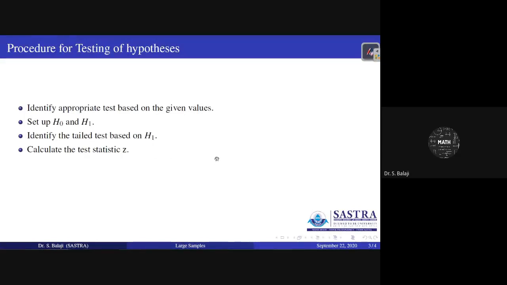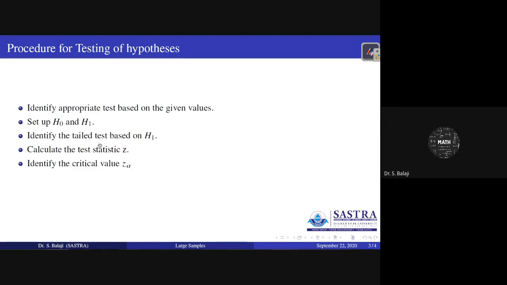Based on the tailed test, you have to calculate the test statistic Z here. Based on the appropriate test, we may have a test statistic. Now you have to identify the critical value Z alpha.